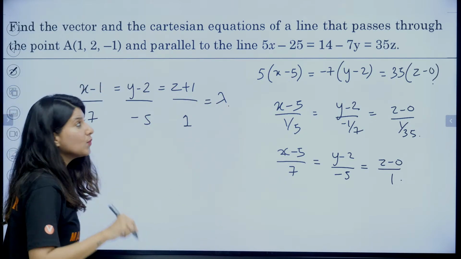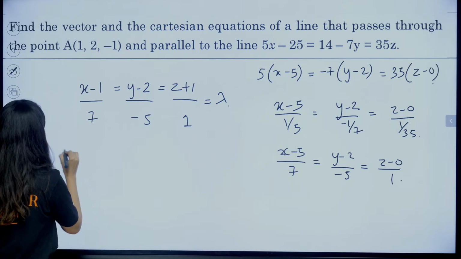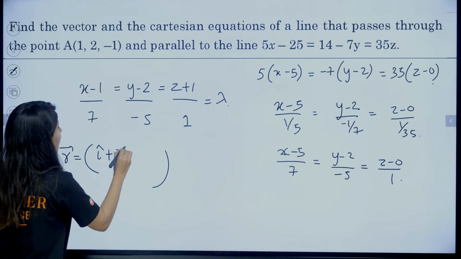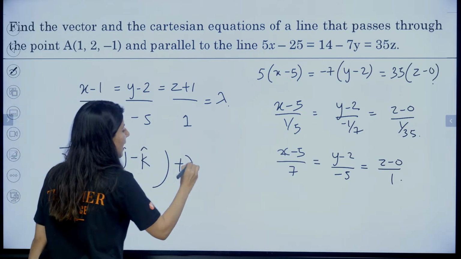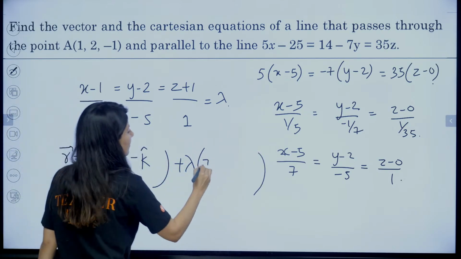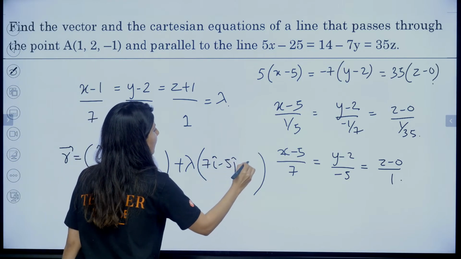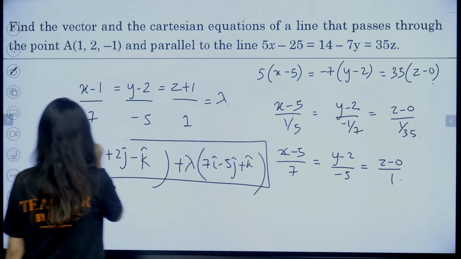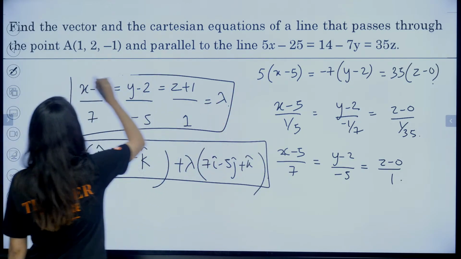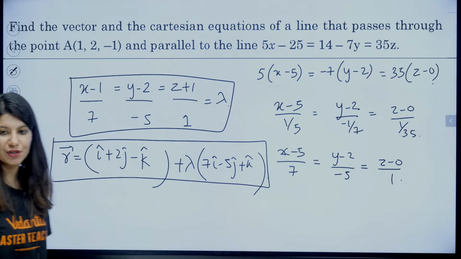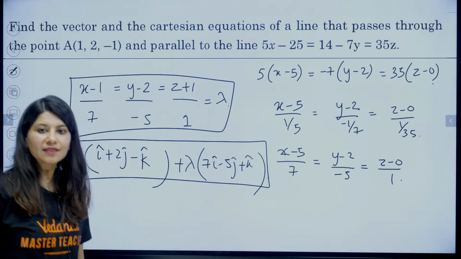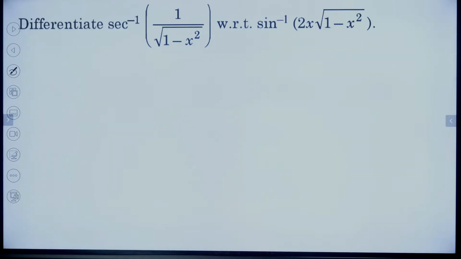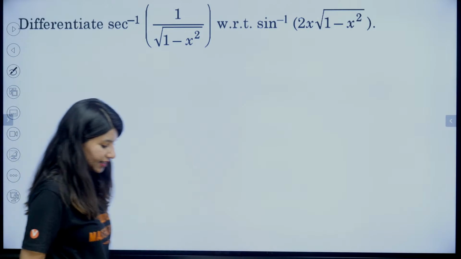What about the vector equation now? Let's talk about the vector equation. R vector is equal to the point, i cap plus 2j cap minus k cap, plus lambda times the direction, 7i cap minus 5j cap plus k cap. Okay, vector and Cartesian, done. Section C, done. Killing it.